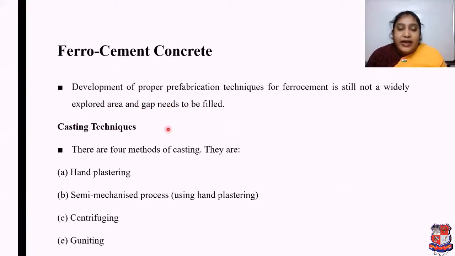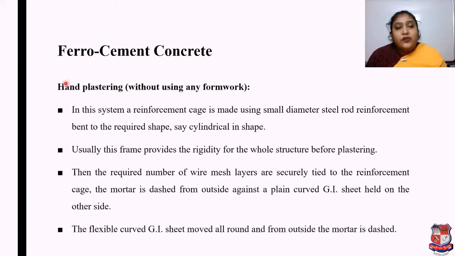The casting techniques: there are four methods of casting: hand plastering, semi-mechanized process using hand plastering, centrifuging, and gunniting. If we talk about the first one, in hand plastering, a reinforcement cage is made using small diameter steel rod reinforcement bent to the required shape, say cylindrical in shape.